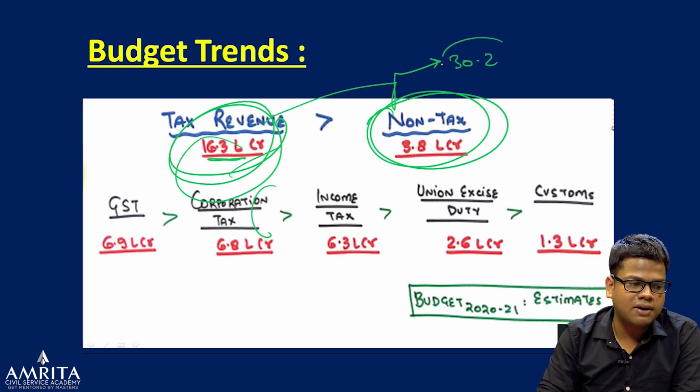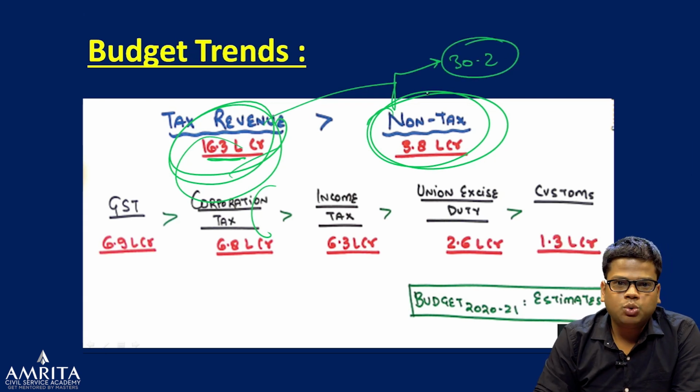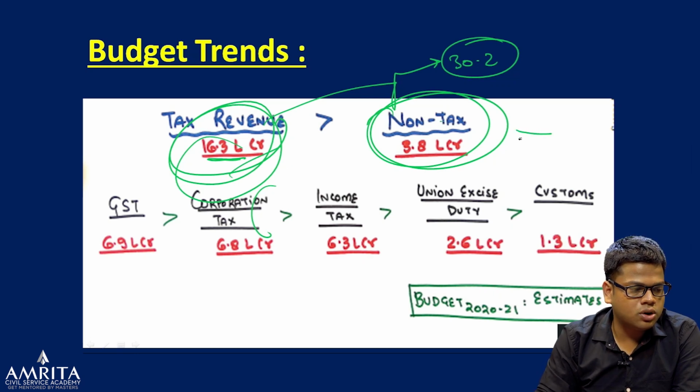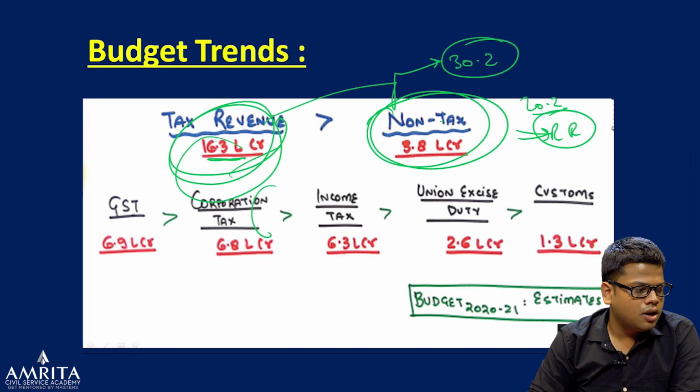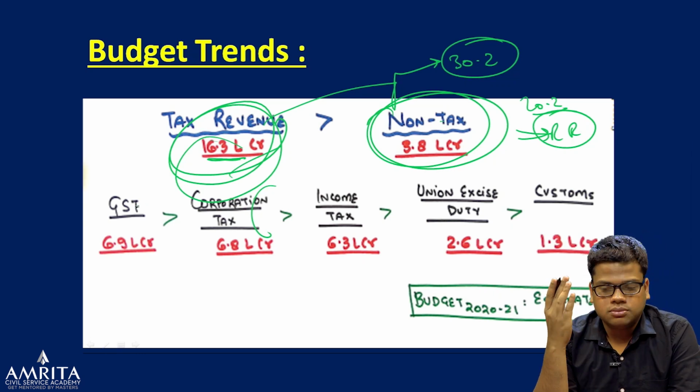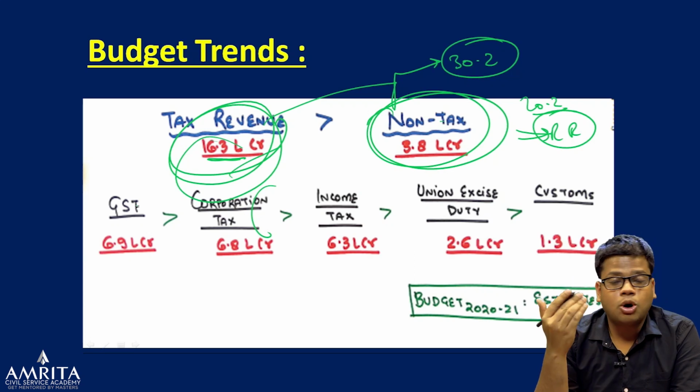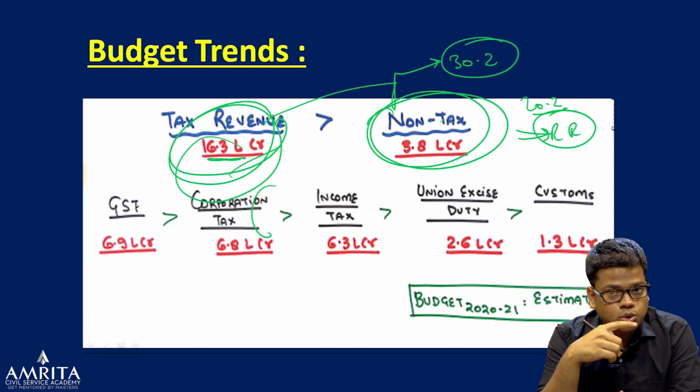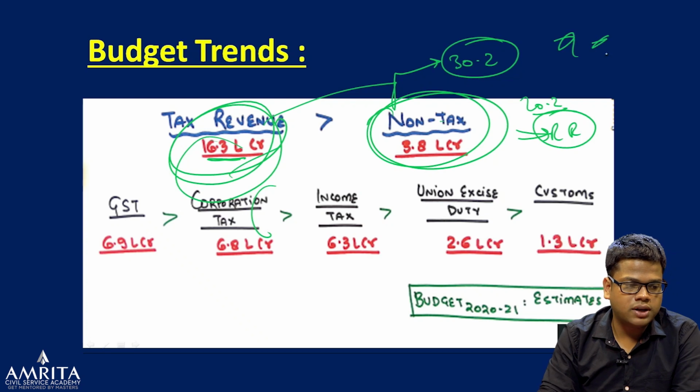For example, total budget we have discussed around 30.2, right? So the total revenue receipt we have around 20.2, we have read, right? Now within that, the trends can ask how much money government is getting from the GST, whether it is more than the corporation tax or not. So that is why you need to have this one. This slide is important for that purpose.